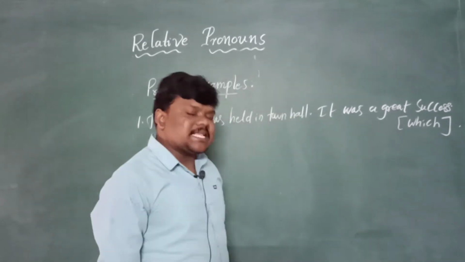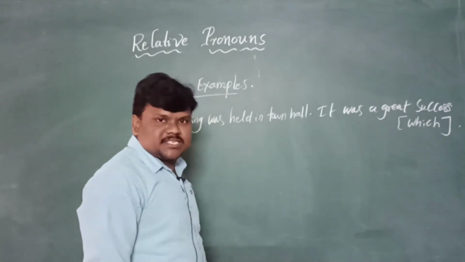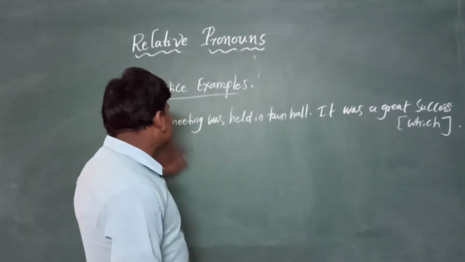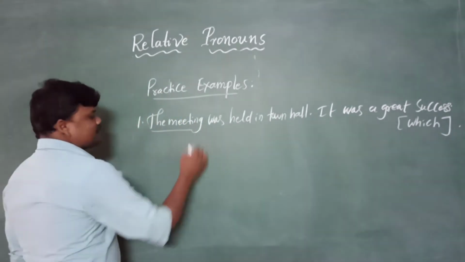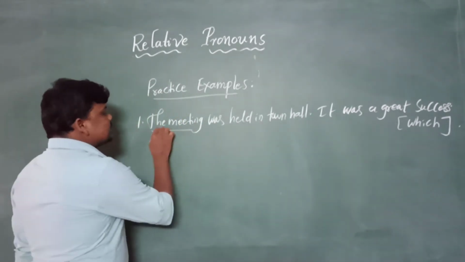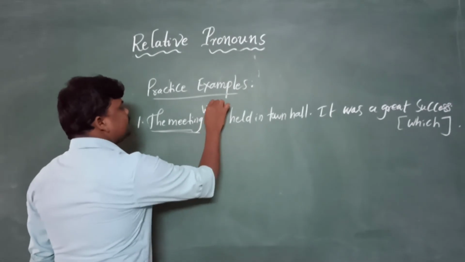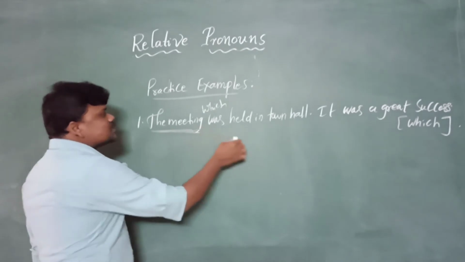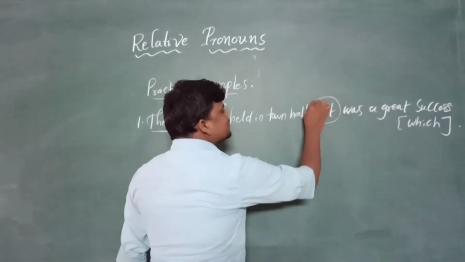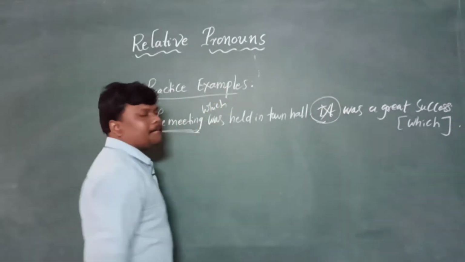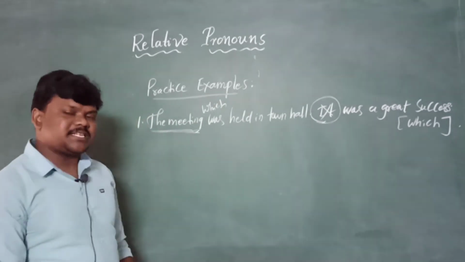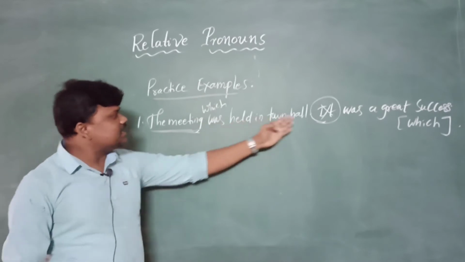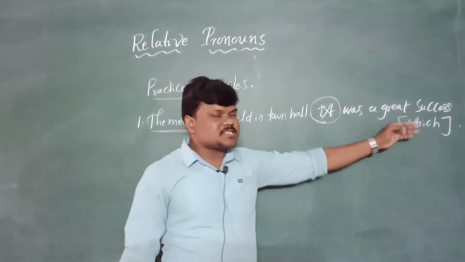As I already told you, this meeting is a thing, and this immediately needs to be followed by which, and the related pronoun which in the second sentence should be removed. Now that is the right answer, a very simple answer: The meeting which was held in the town hall was a great success.